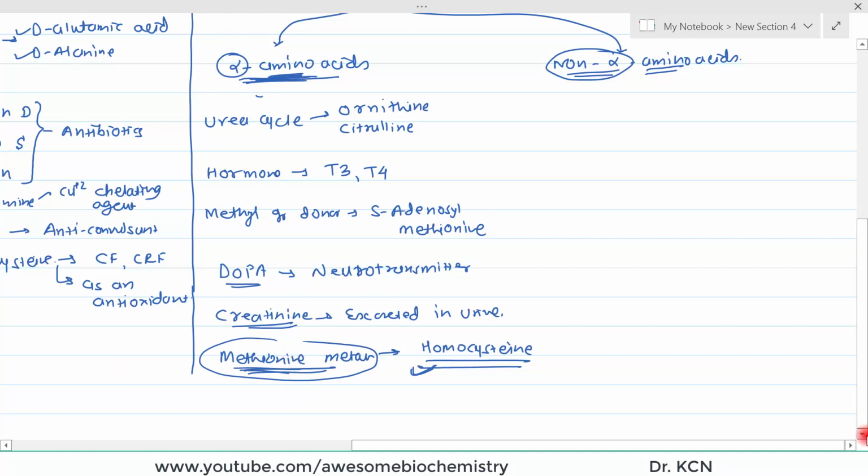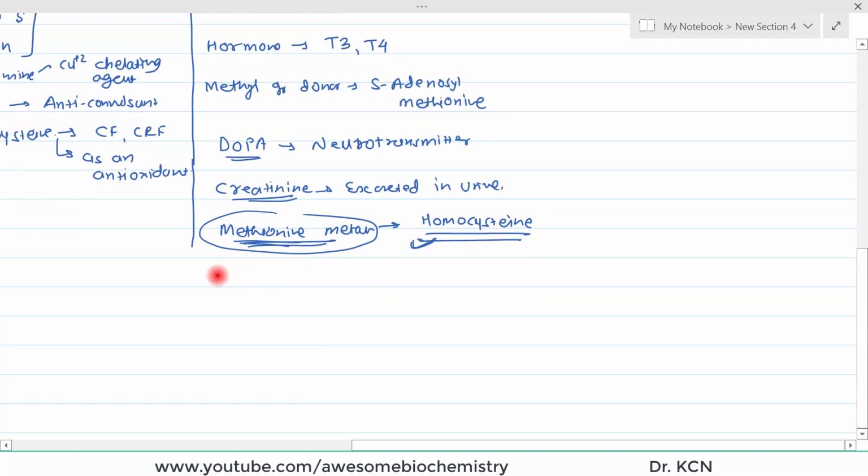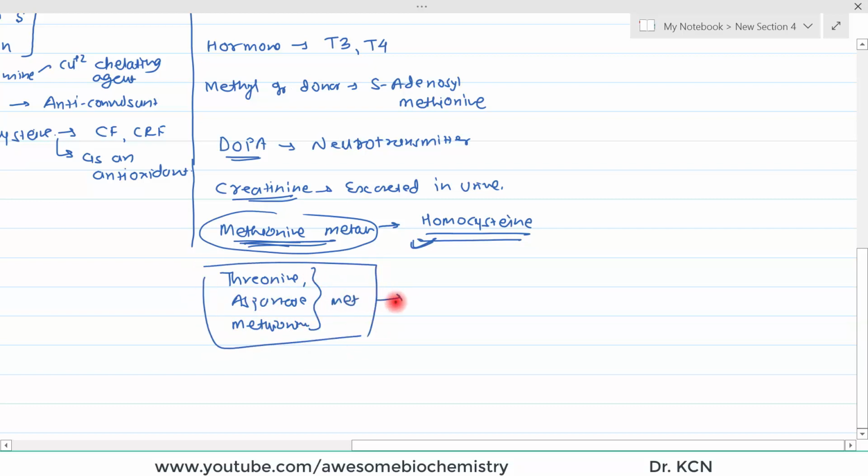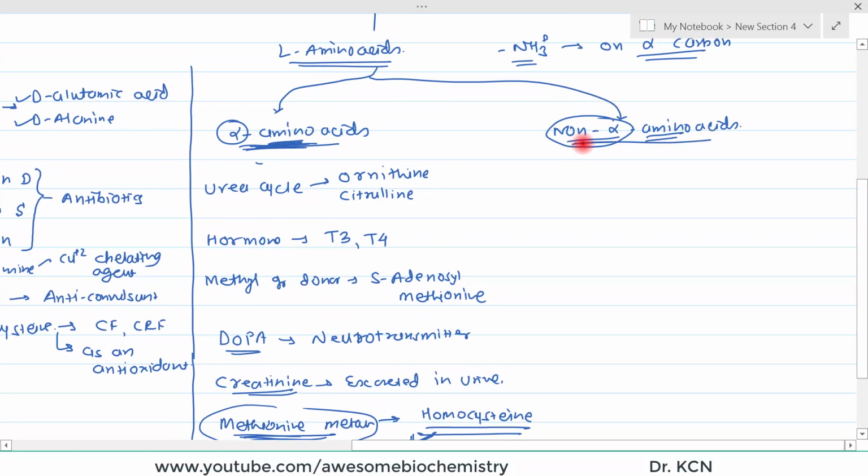Then in the metabolism of threonine, aspartate, and again methionine, these all three are the standard amino acids, but during their metabolism as an intermediate, homoserine occurs. Homoserine is an example of a non-standard L-alpha amino acid. Now, what about non-alpha amino acids? As it is non-alpha, it can be a beta, or a gamma, or a delta.